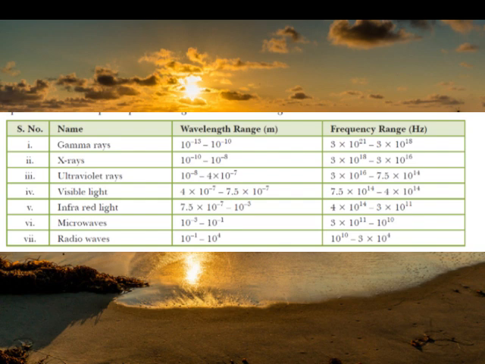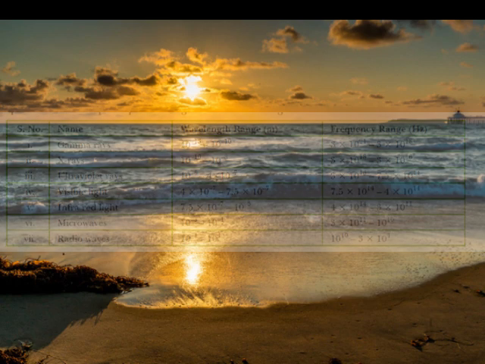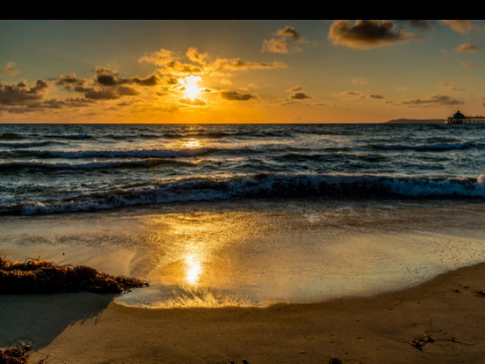And above gamma rays there is also one more kind of ray, which is cathode rays, but cathode rays are not in this table. I'm very sorry for that, but it's also there. And as you might have guessed, it has the shortest wavelengths and the highest frequency. So yeah, that's the table. You should remember this one table, for those who are students going for any kind of exams, especially this table.